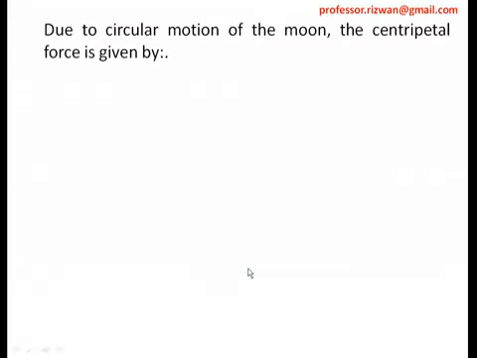Due to the circular motion of the moon, there is centripetal force, we know that. What is centripetal force? In 10th standard also we have seen, the centripetal force is the force which is responsible for circular motion and which holds the object to move in a circular orbit. The moon is obviously moving in a circular orbit, and the earth is holding it, so it is given by F is equal to m r omega square. We know this, the formula for circular motion.